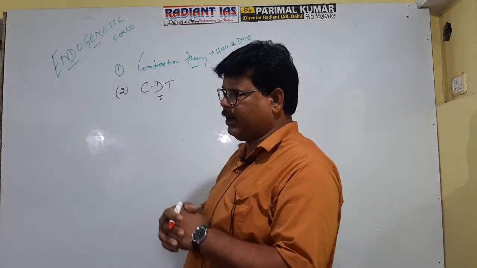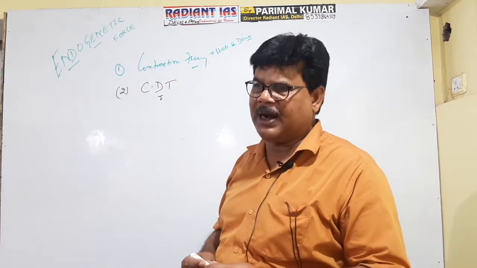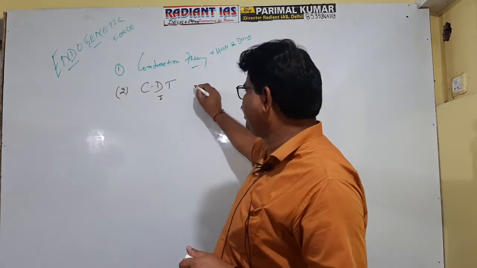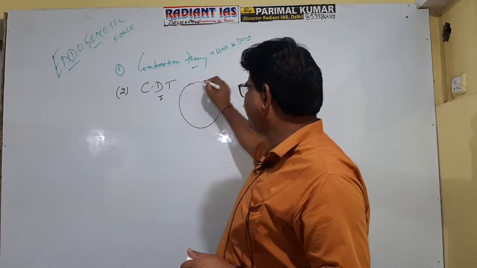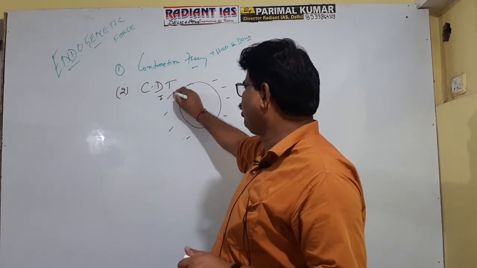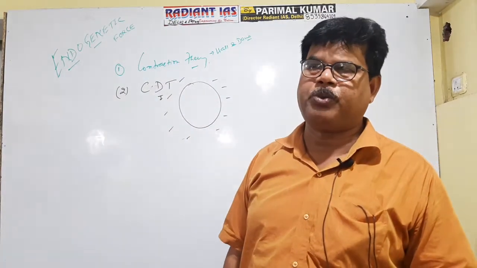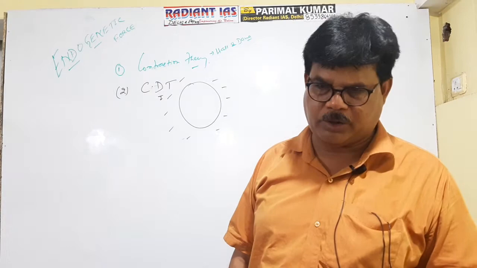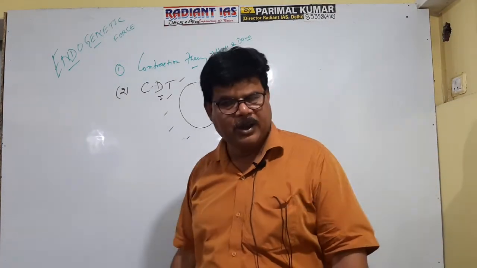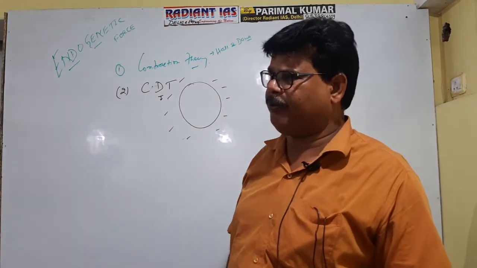According to continental drift theory, prior to the Carboniferous period, the entire landmass was united to form a single landmass known as Pangaea, and Pangaea was surrounded from all the sides by an extensive water body known as Panthalassa, or primitive Pacific Ocean. That's why the Pacific Ocean is considered as the oldest ocean of the world, because it was initially existing in the form of Panthalassa. This is the general concept of Wegener.